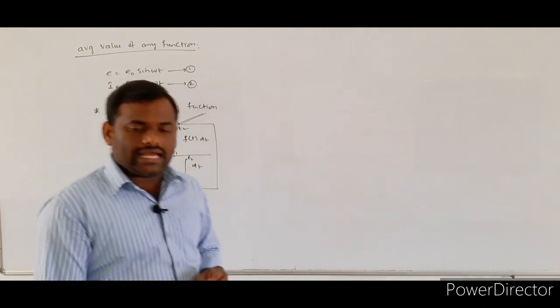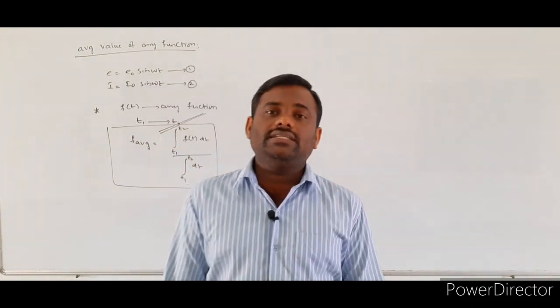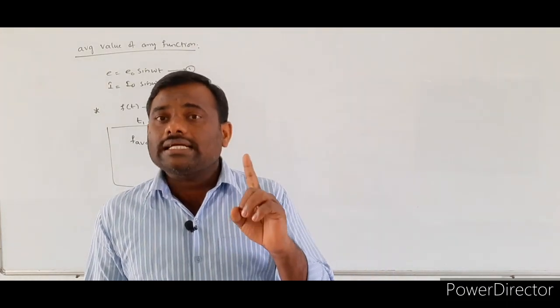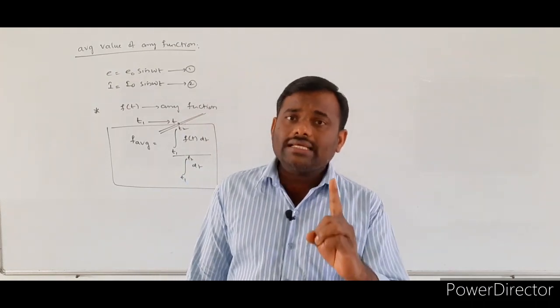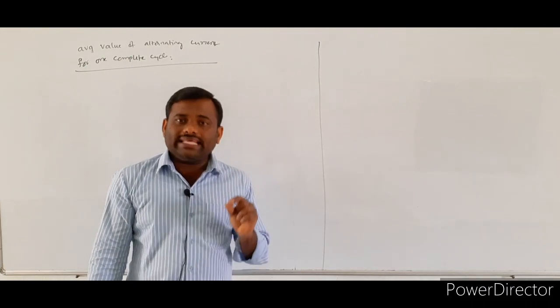Now we are going to calculate the average value of alternating current for one complete cycle. Already we wrote the general formula. What is the general formula?